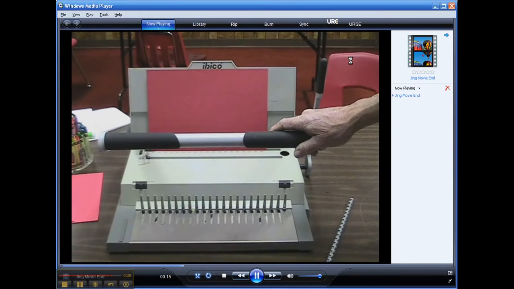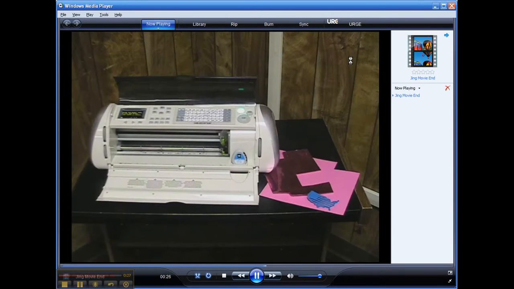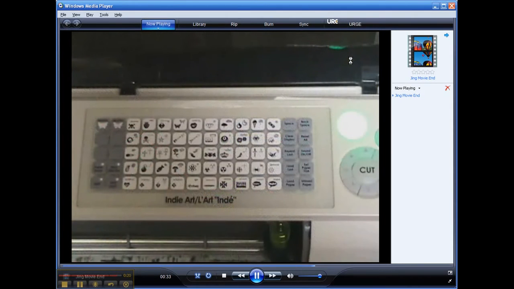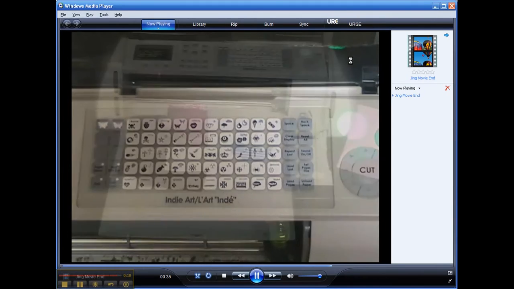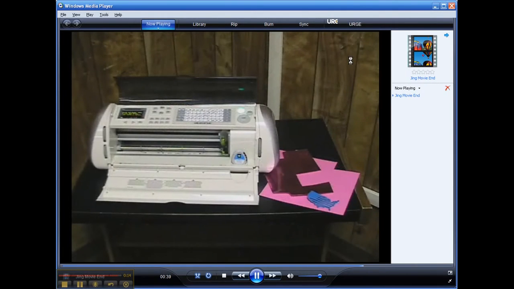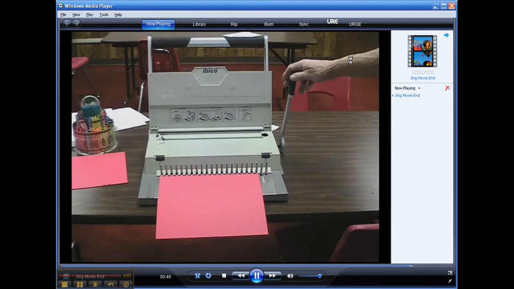Pages and covers should now be organized and punched, and students can now use the Cricut machine to design their covers. This is when the real fun begins. Students now go to the Cricut machine, they put their paper on the sticky mat, they load their paper, choose their designs, determine their sizes with a ruler. The Cricut machine cuts their designs, they peel them off the sticky mat, and using a glue stick, put the finished designs on their covers. Students then attach 3 crayons with a rubber band, and the books are delivered to the second grade students ready to use.